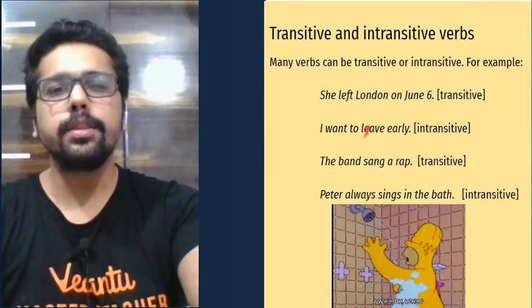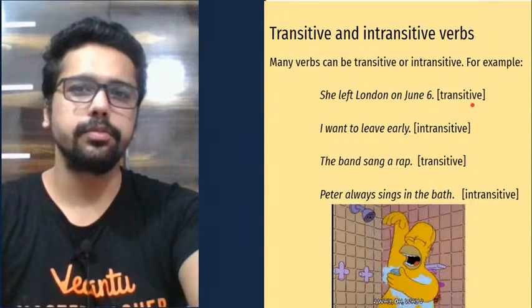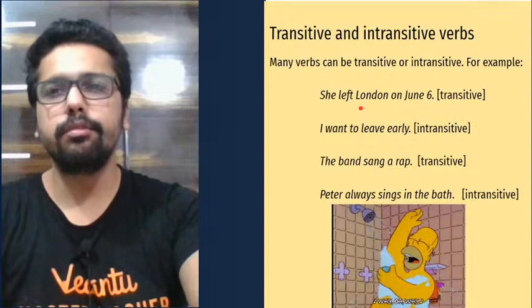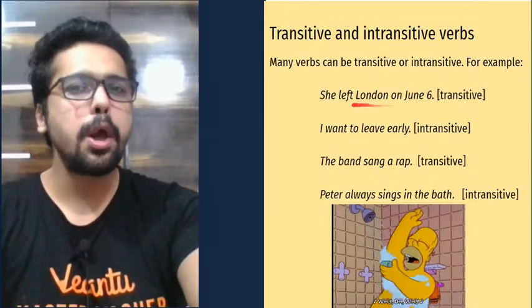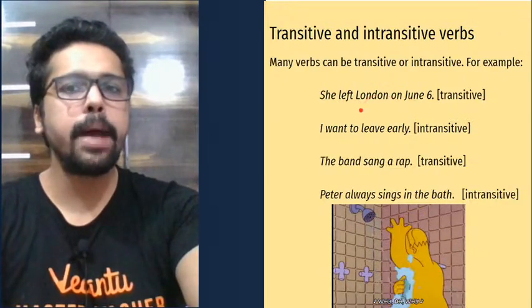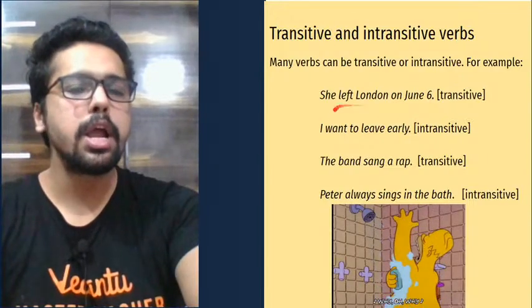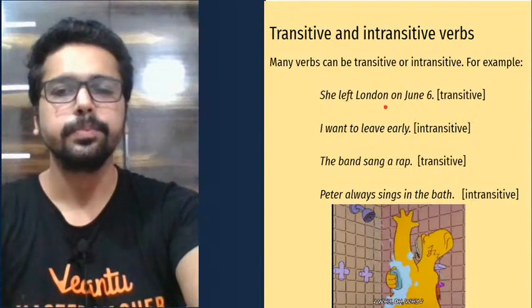Okay. Now there are some verbs that can be both transitive and intransitive. We can check an example here. Look at the verb left here. She left London on June 6th. So left has a direct impact on London, right? What did she leave on June 6th? She left what? London. So this is transitive. There is an object here.